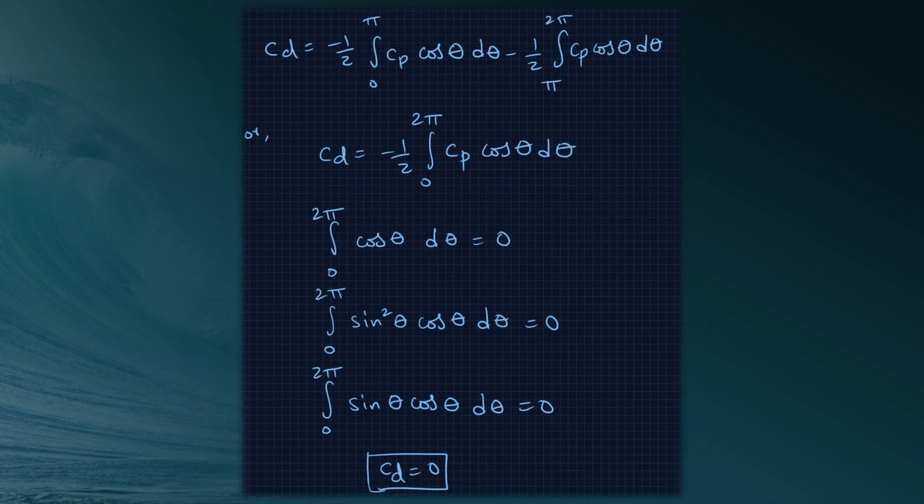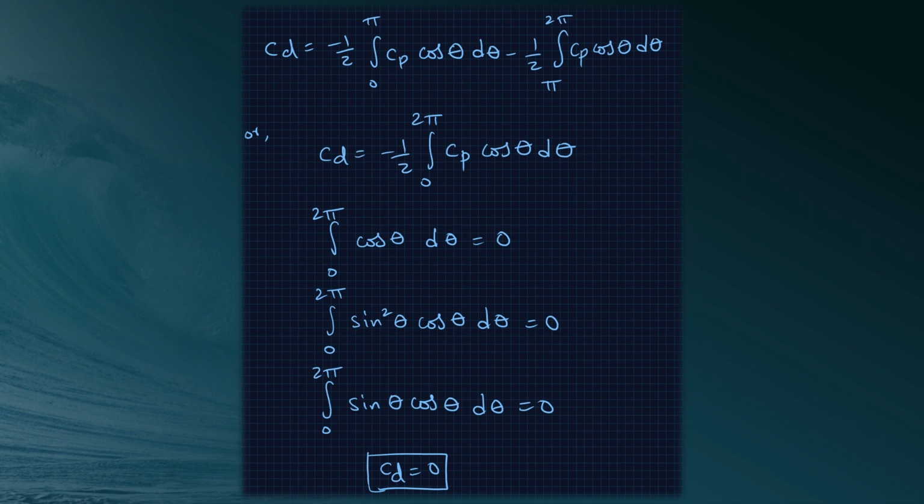Cd is equal to minus 1 by 2 integral 0 to pi Cp cos theta d theta minus 1 by 2 integral pi to 2 pi Cp cos theta d theta. When doing the calculations, we obtain Cd is equal to 0. So these equations confirm our intuitive statements made earlier. The drag on a cylinder in an inviscid incompressible flow is 0, regardless of whether or not the flow has